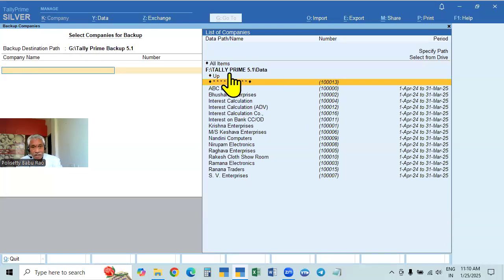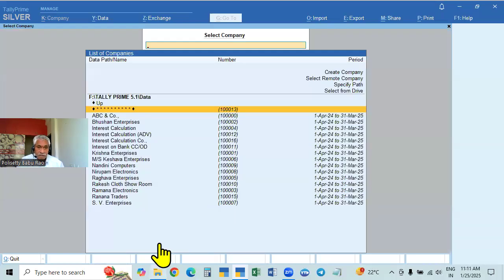This is the destination path. So from the original data path, that is simply called the company data path, the original data will be transferred, saved, or backed up in this folder that's already created. And here we have to select the name. See, this one is already created, so it is selected from the drive.